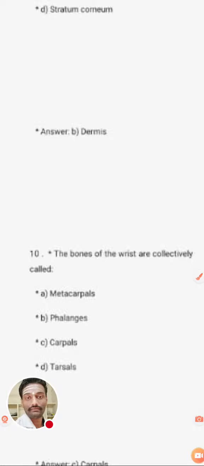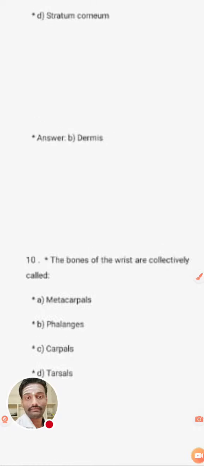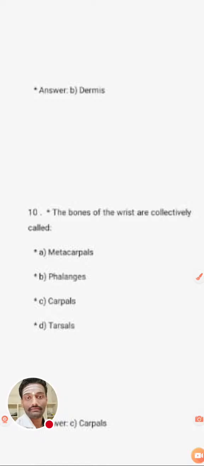The answer is carpals. Carpals are the bones of the wrist. In total, how many carpals are present in both hands? If you know, write in the comments. And what are the carpal bones? Okay, this is our 10 basic human anatomy questions.